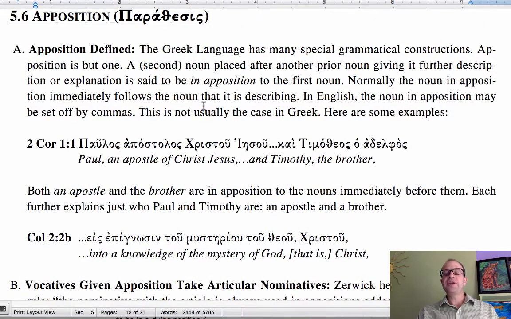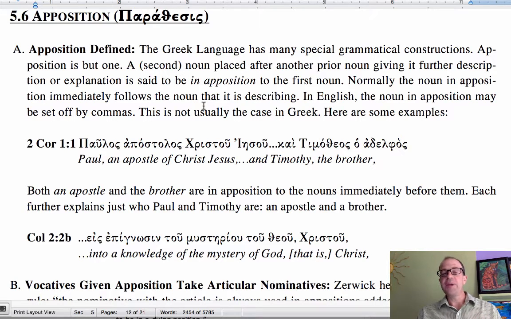Now, apposition is something that is fairly common in Greek. Apposition is the abutting of a noun after another noun. So that second noun will be right next to and follow the first noun, and it qualifies and defines the first noun. They're abutted. This is called apposition.